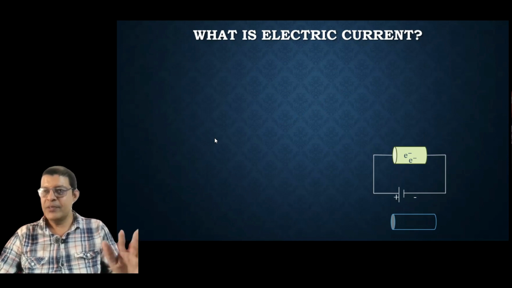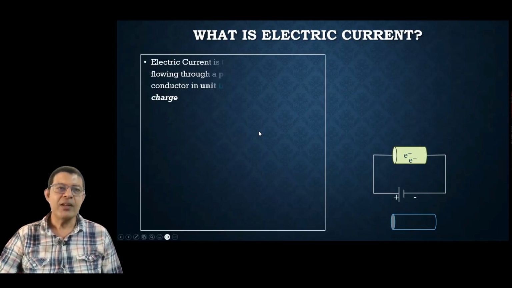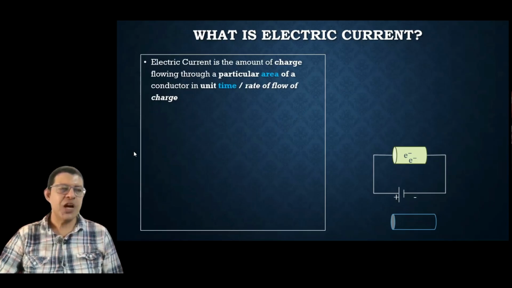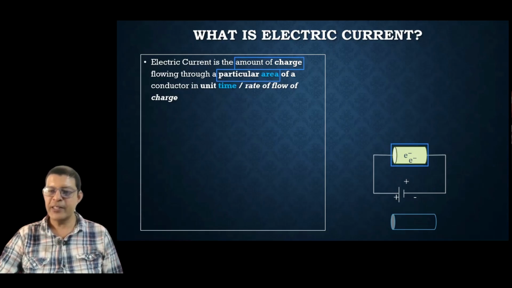So in our syllabus, what we learned as current electricity is the flow of charge. It's the amount of charge flowing through a particular area. If I connect this conductor to a battery, the charges will flow into the conductor.